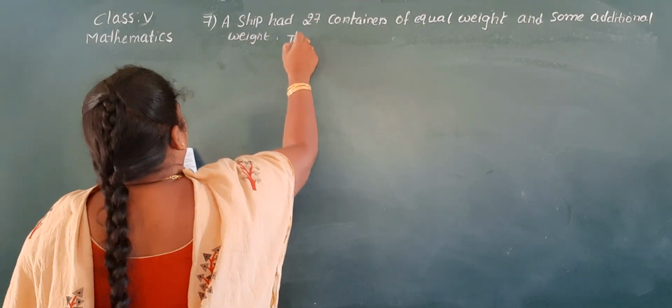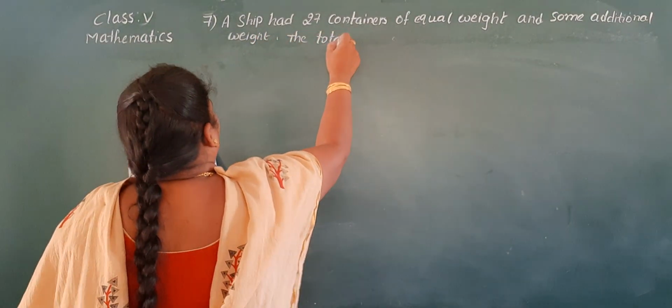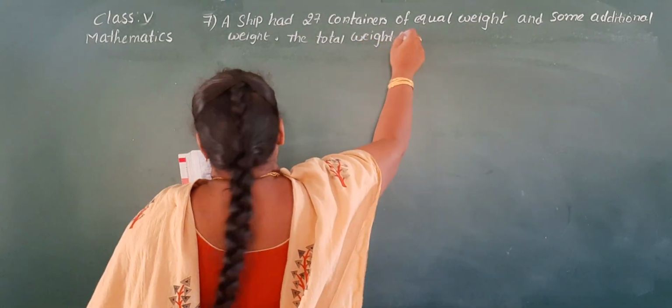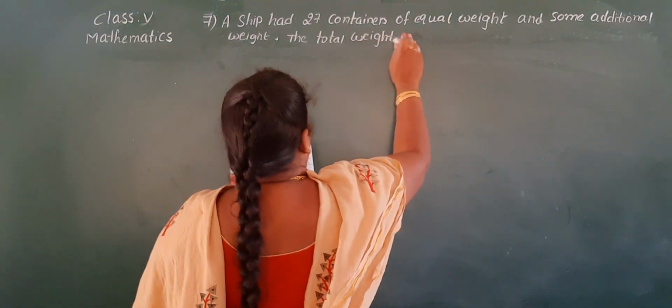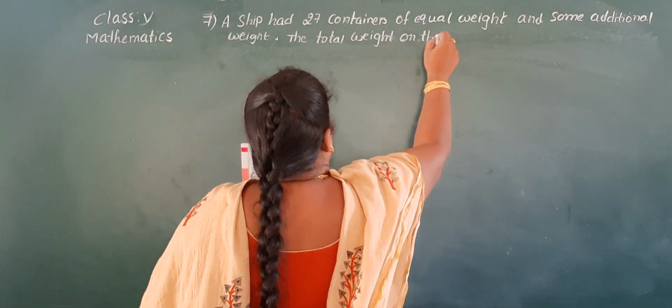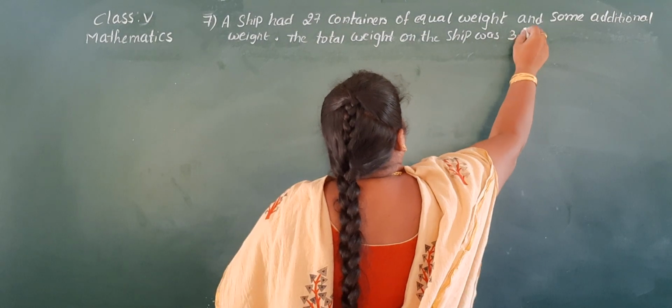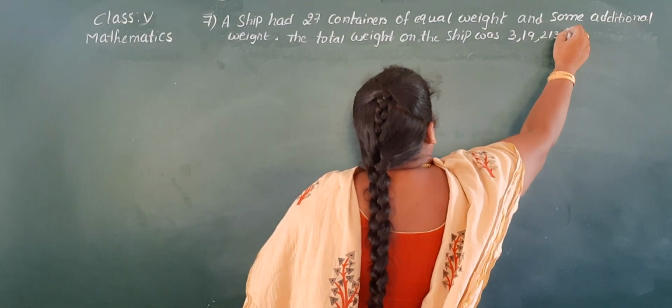The total weight on the ship was 3,19,213 kg.